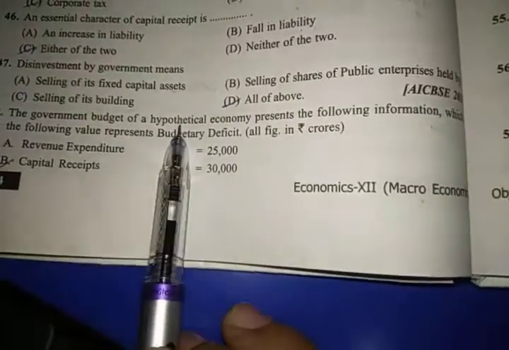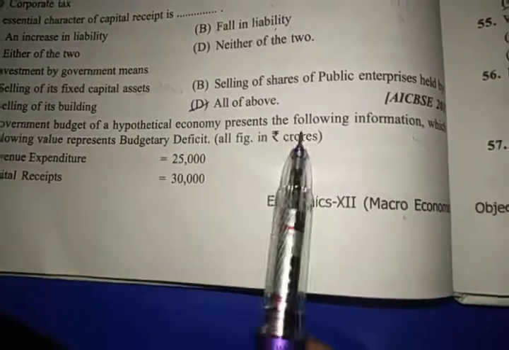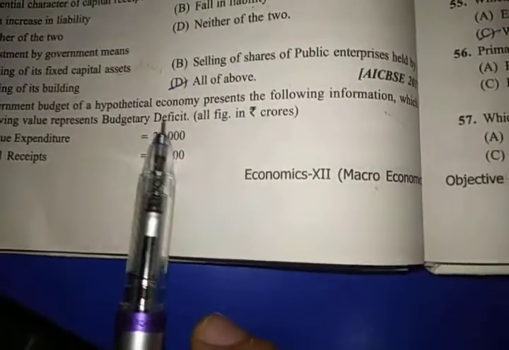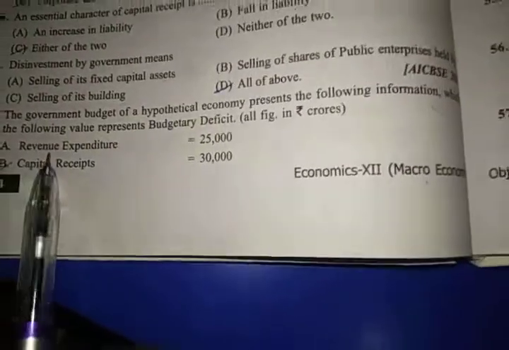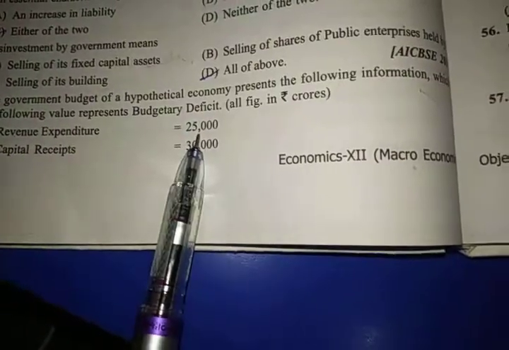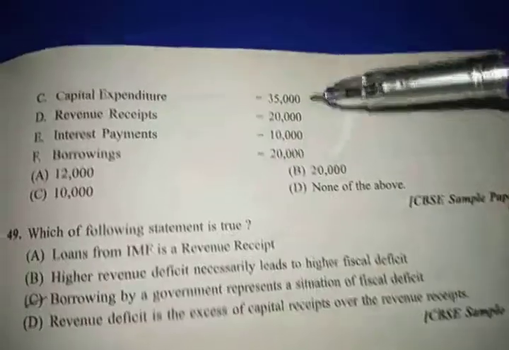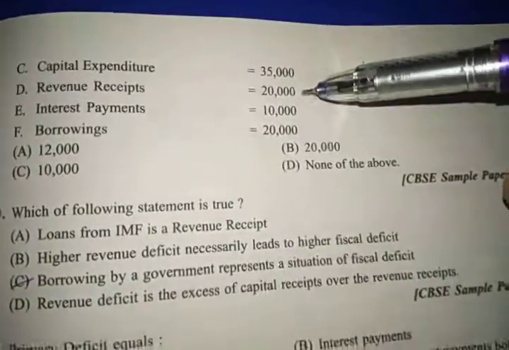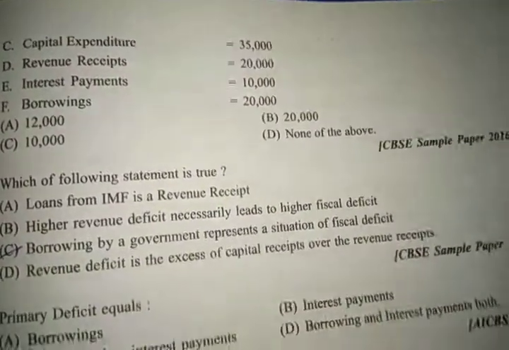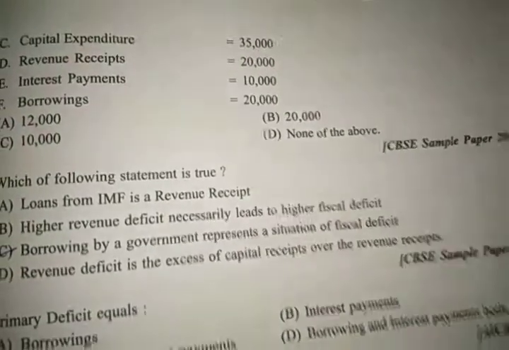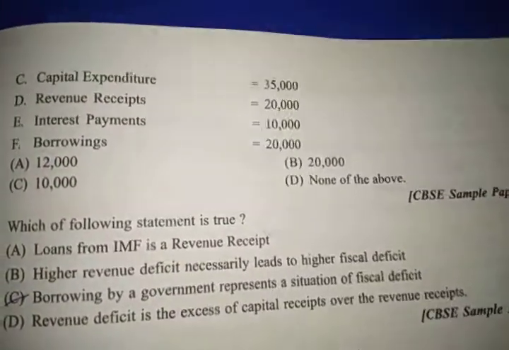The government budget of a hypothetical economy represents the following information. Which of the following values represents budgetary deficit? Now which is representing budgetary deficit? So here we have revenue expenditure of 25,000, capital receipt of 30,000, capital expenditure of 35,000, revenue receipt 20,000, interest payment, borrowings, and we need to know which is indicating budgetary deficit.